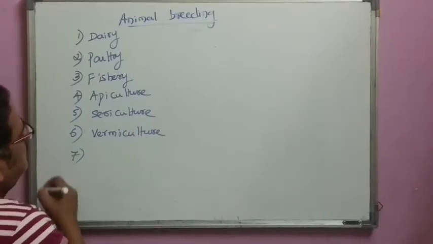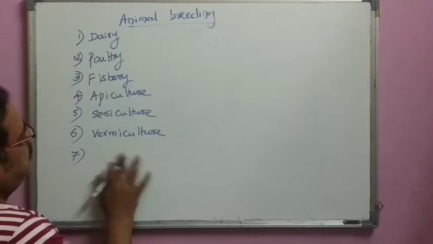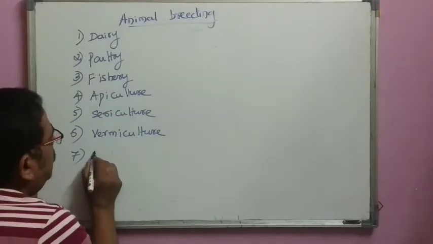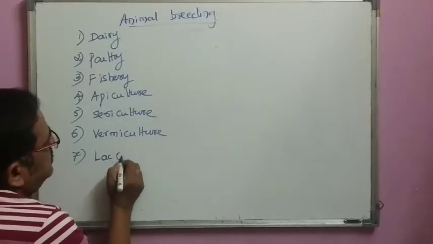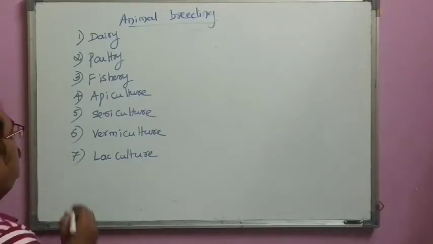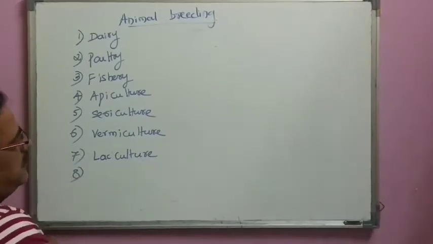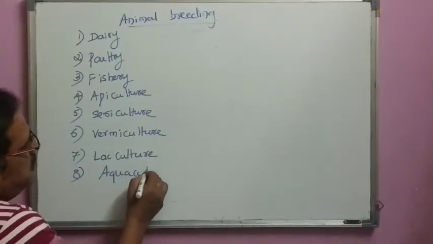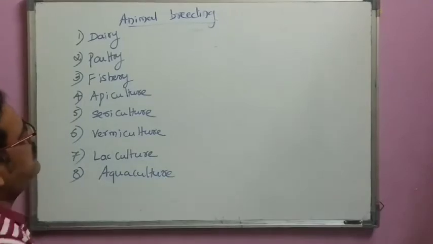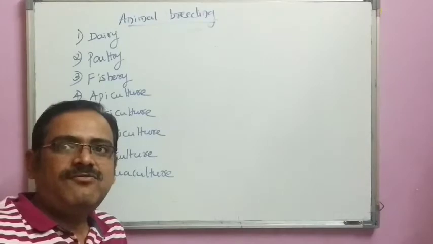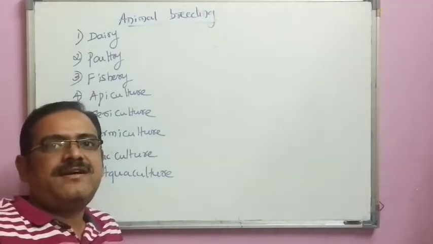Then seventh, we can say there is dairy, poultry, fishery, apiculture, sericulture, vermiculture. Then one more, what is called lac culture. Most importantly, one more term, aquaculture. So these are the few well-known terms we need to understand. What is actually the meaning of these?